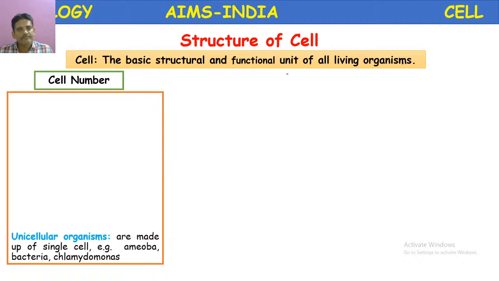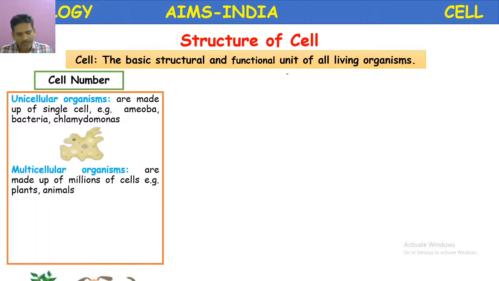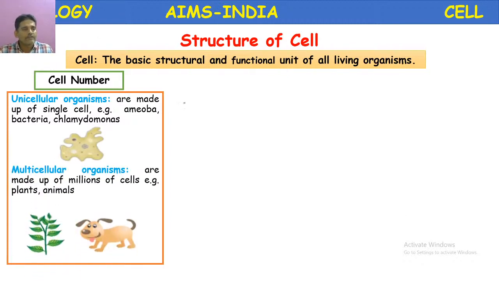Number of cells. If you see different organisms, there are unicellular organisms. Based on cell number, we can classify the organisms into unicellular and multicellular. Unicellular means the organisms which are made up of a single cell. Such organisms are called unicellular organisms.